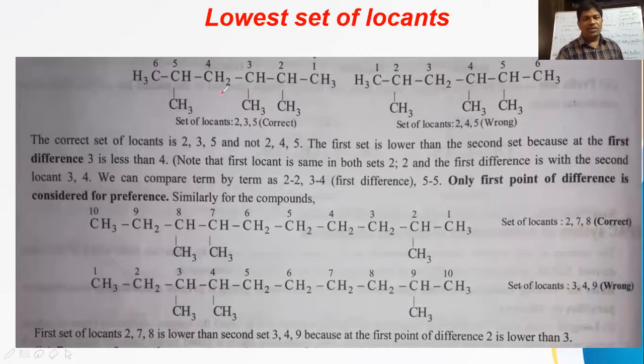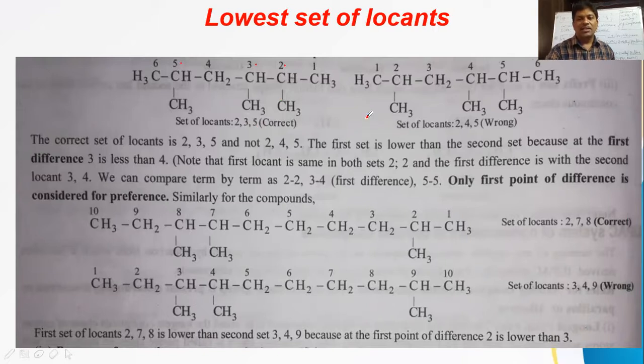So in the given structure, if you take the longest chain, first carbon, second, third, fourth, fifth, 6 carbons. The longest chain is a 6 carbon chain. On the second carbon, methyl is there. On the third carbon, methyl is there. On the fifth carbon, methyl is there. Now if you take numbering from right side to left side, what locants do they get? 2 is one locant, 3 is one locant, 5 is one locant. So 2, 3, 5 are the locants.